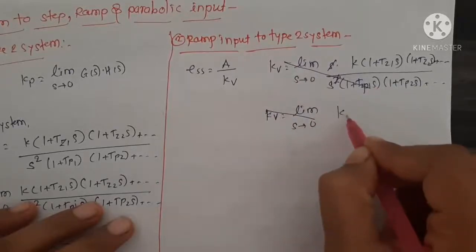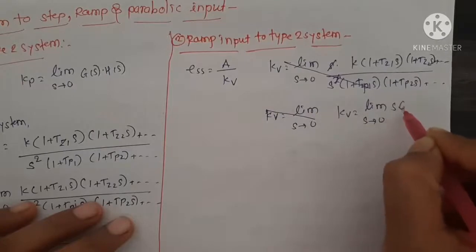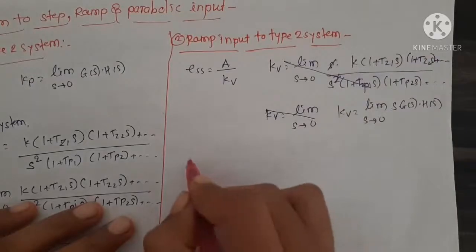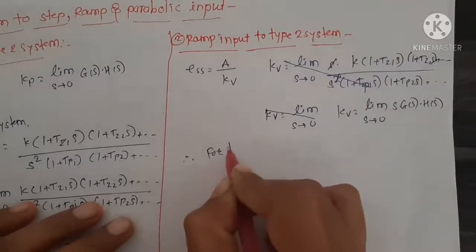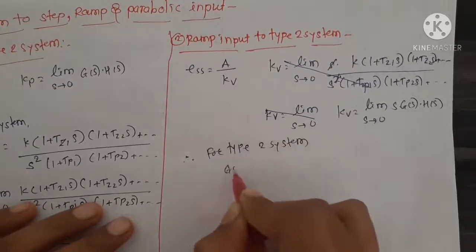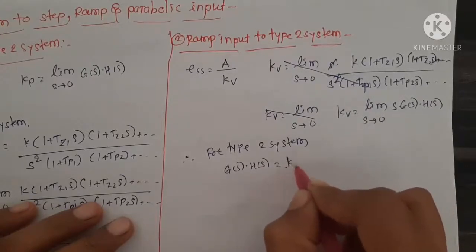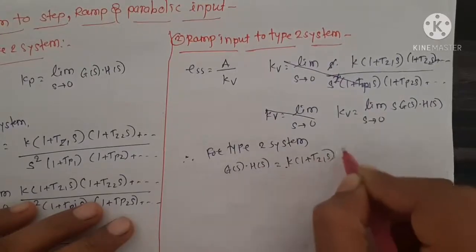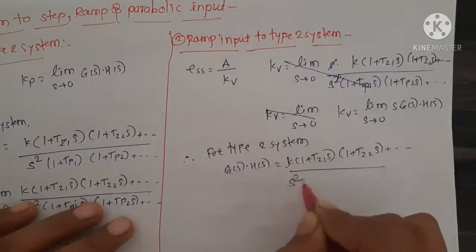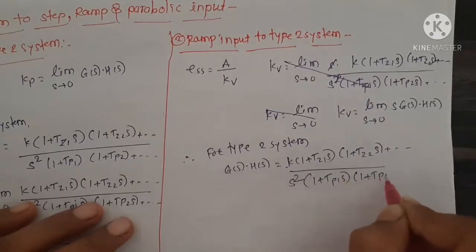Kv is equal to only simple limit S tends to 0 S into G of S into H of S. So for type 2 system, G of S into H of S is nothing but K (1 plus TZ1 S)(1 plus TZ2 S) plus dash dash upon S square (1 plus TP1 S)(1 plus TP2 S).